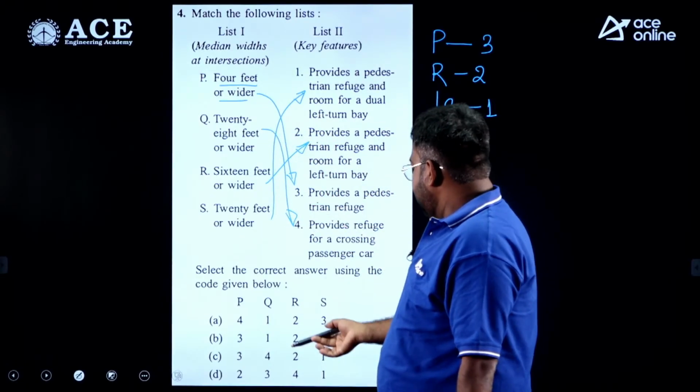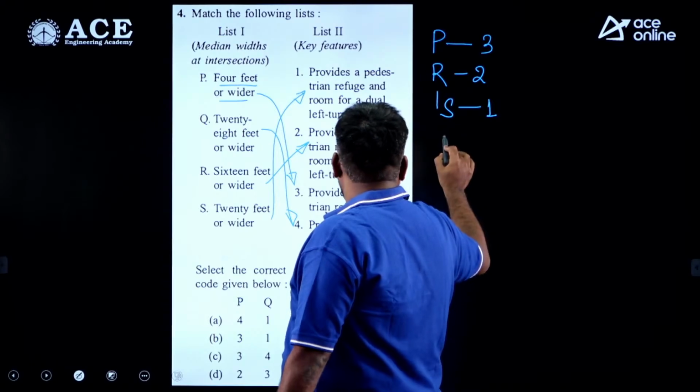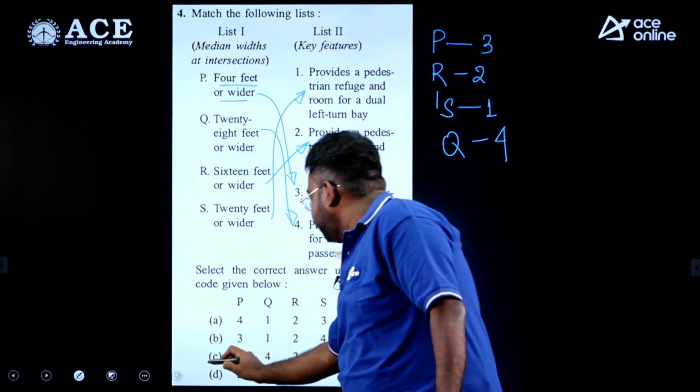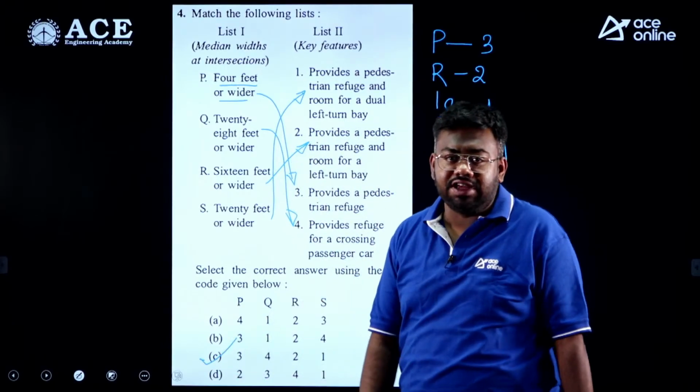So if you see the answer, 3, 2, 1, 4, that is Q equals 4. So this one is matching. Answer C is the correct answer.